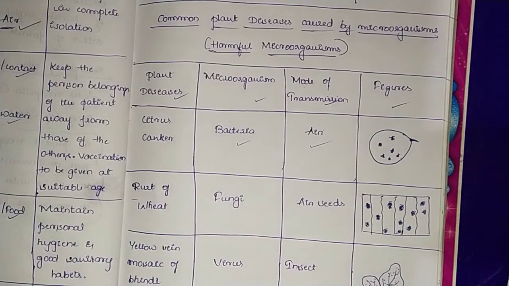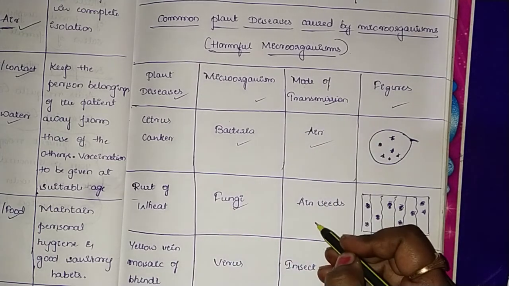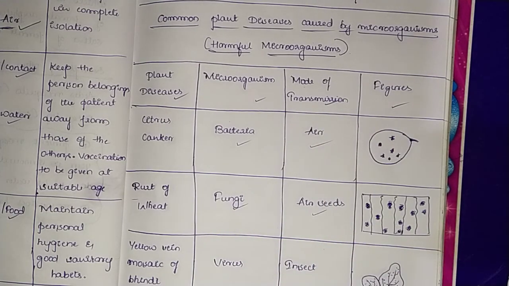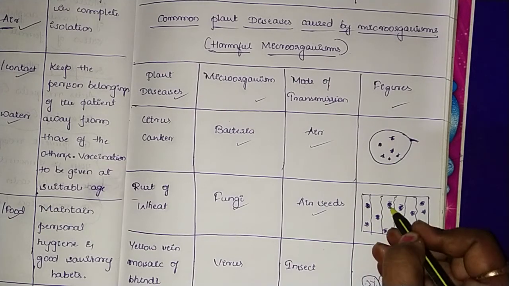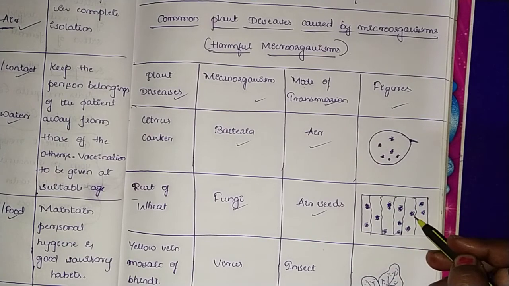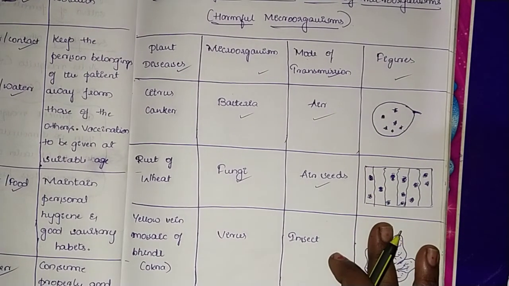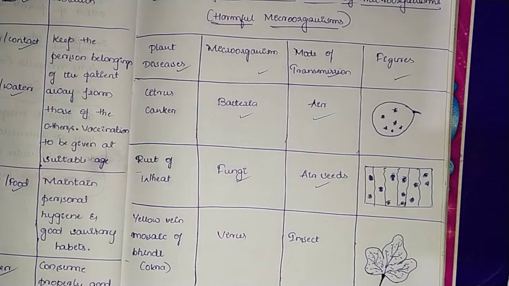And next one we have is rust of wheat. Okay, rust of wheat, the microorganism is fungi, and the mode of transmission is air, seeds. What happens, the patches will be there like this, on the rust of wheat, where the microorganism is fungi and the mode of transmission is through air, seeds.